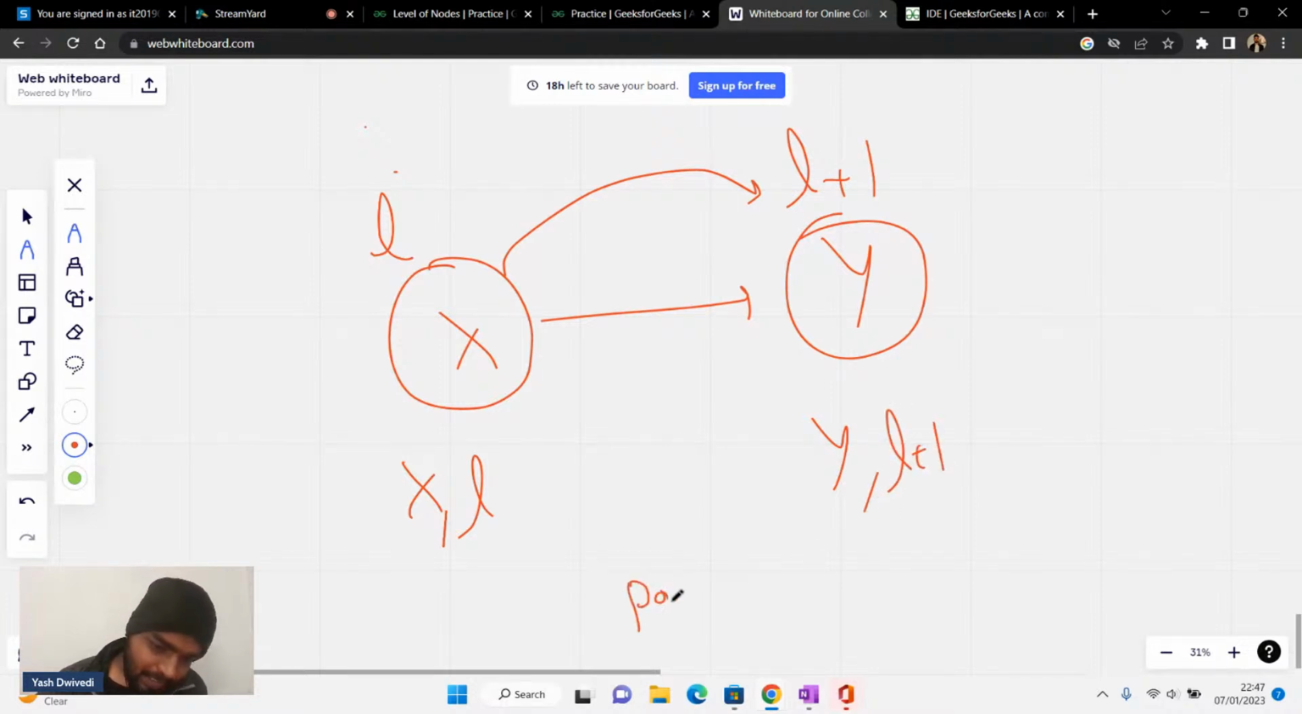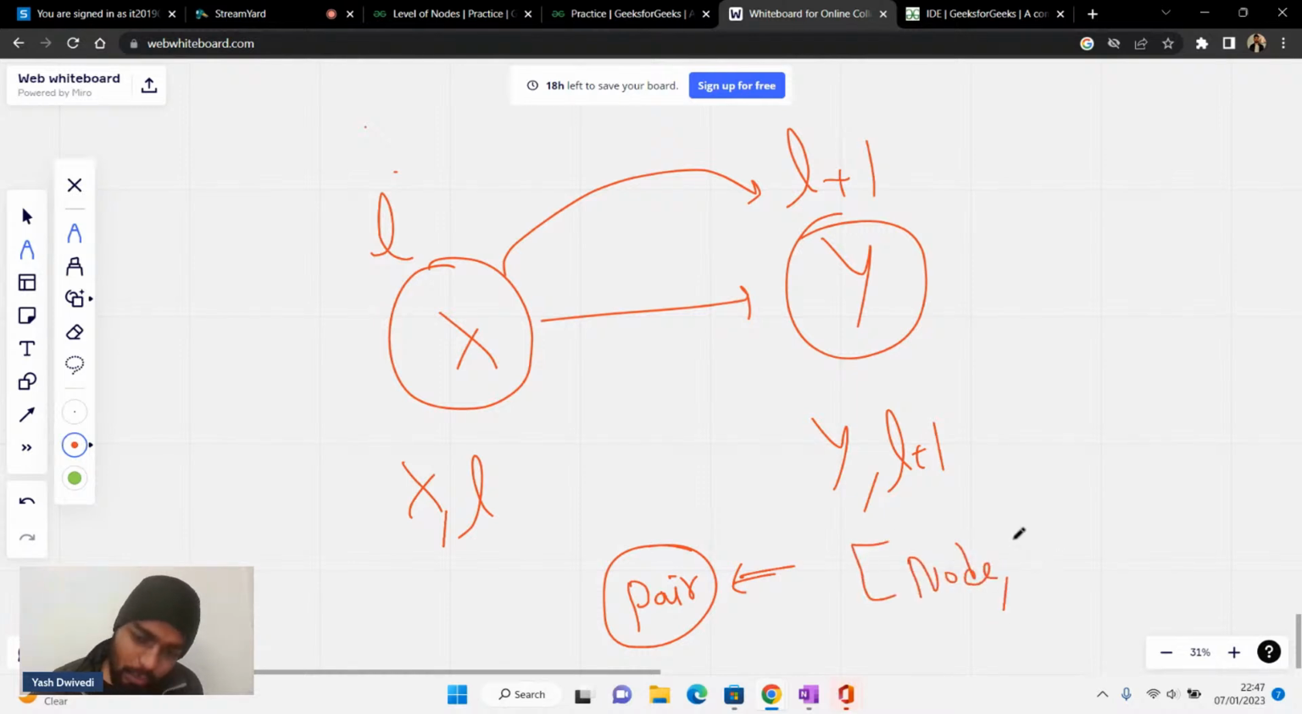So please write pair in the chat. Inside my queue, I will need a pair because I want to store the node, and I also want to store its level. Please write pair in the chat if you're clear with this. I need the node as well as the level, right? Is that clear to everyone, guys?